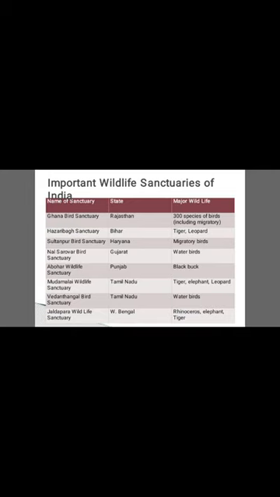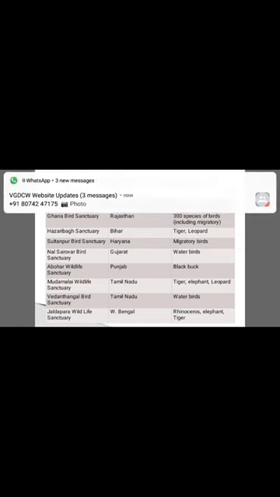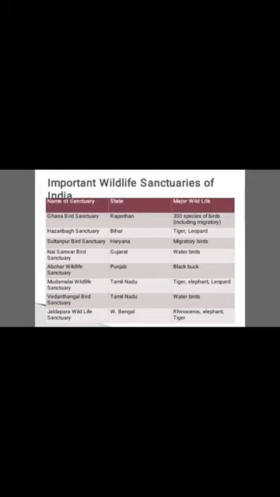Abohar Wildlife Sanctuary is present in Punjab. There black buck is being conserved. Mudumalai Wildlife Sanctuary is present in Tamil Nadu. Here tiger, elephant and leopard are conserved.